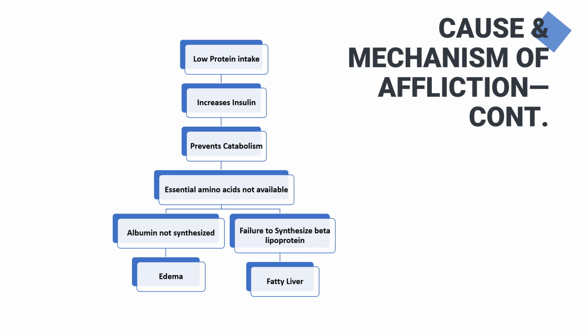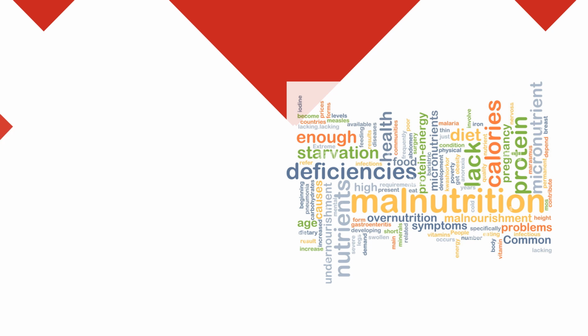On one side, we have albumin not synthesized, causing edema, and on the other side, we have failure to synthesize beta-lipoprotein, causing a fatty liver where the fat is not mobilized from the liver.